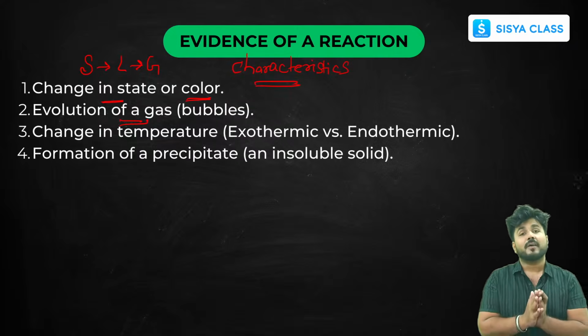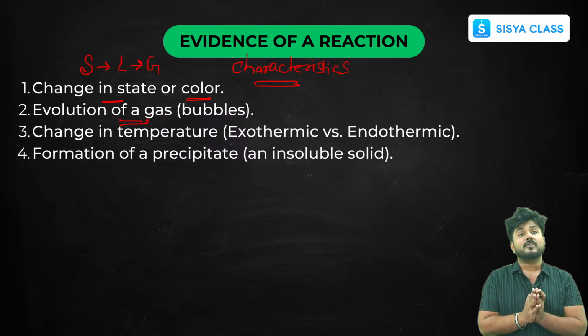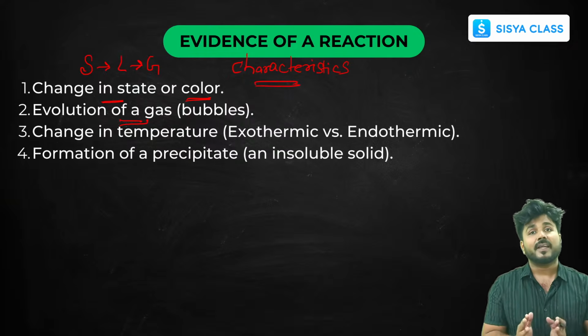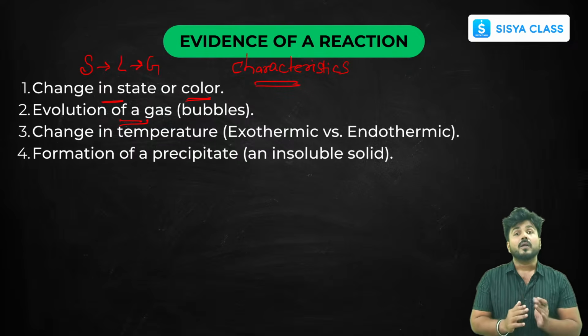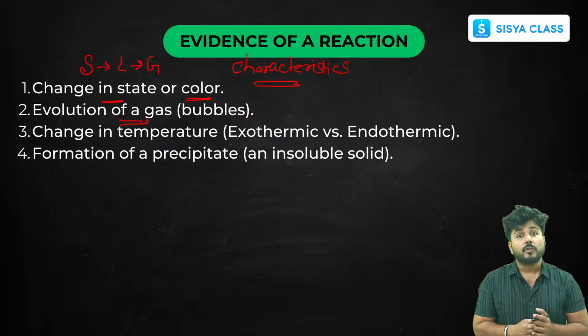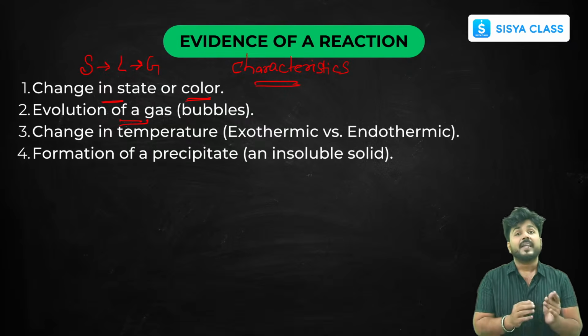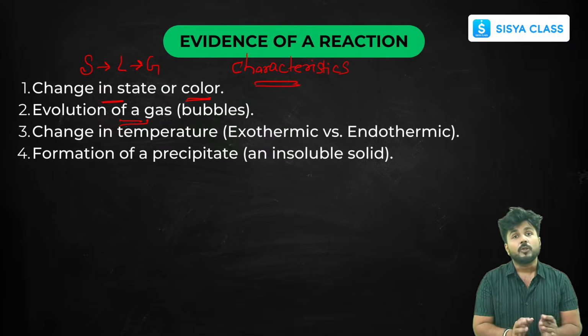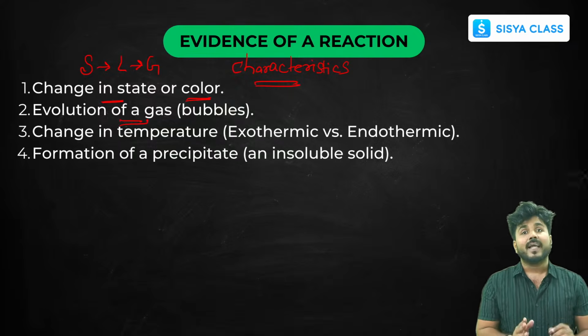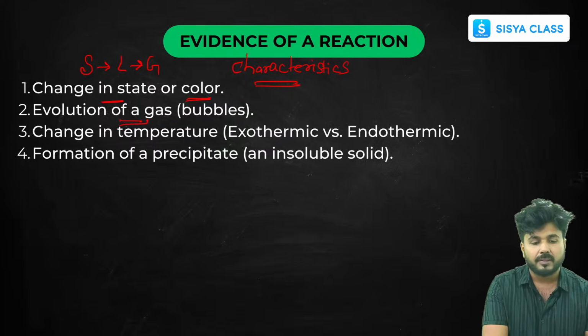You all must have heard that carbon dioxide turns lime water milky. So there is a change in color that identifies that a chemical reaction is happening, or a gas will be released. In every acid reaction, mostly hydrogen gas is released, so through that you can identify that the reaction is happening.